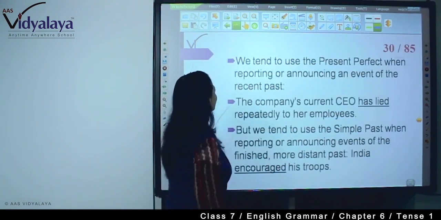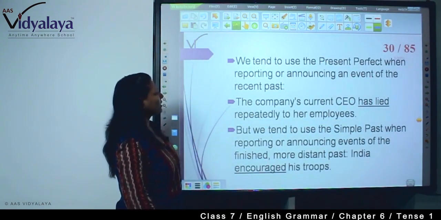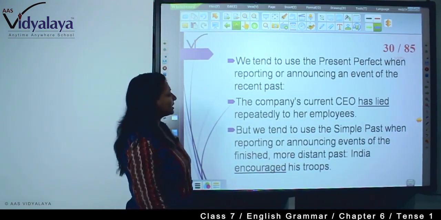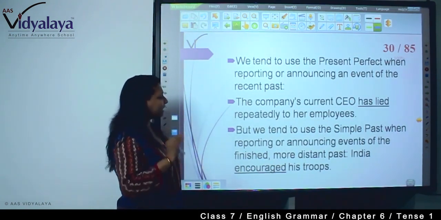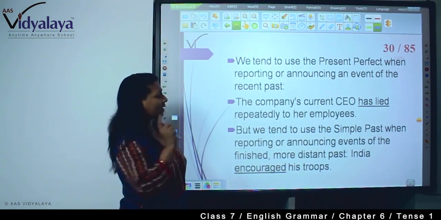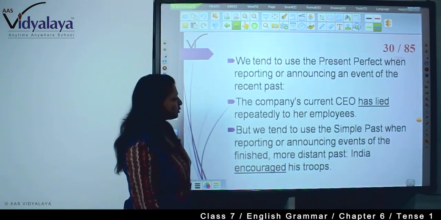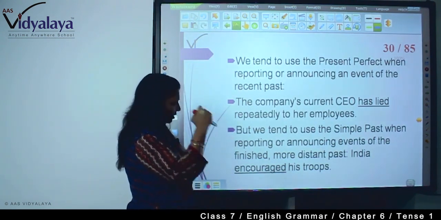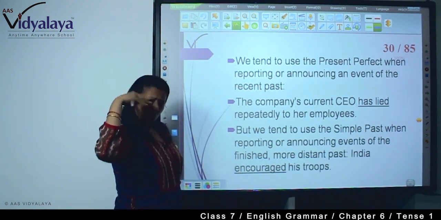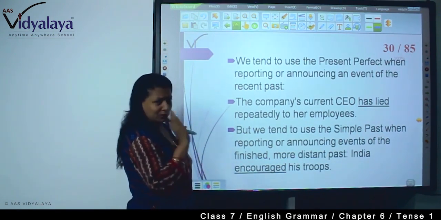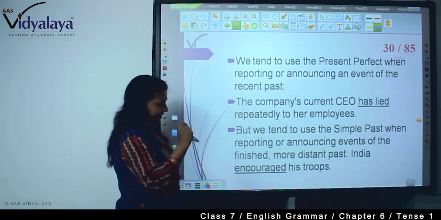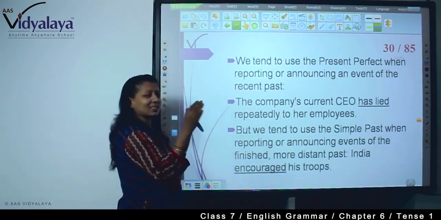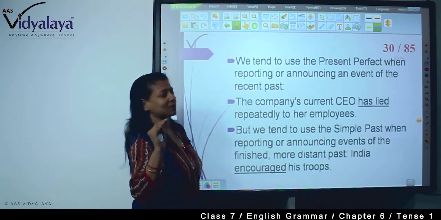You can use both. We tend to use the present perfect when reporting or announcing an event of the recent past. The company's current CEO has lied repeatedly to her employees. So, has lied. But we tend to use the simple past when reporting or announcing events of the finished, more distant past. Because long ago it happened. So we use past only. India encouraged its troops. It happened very long ago. But if it is recent past, we can use present perfect.